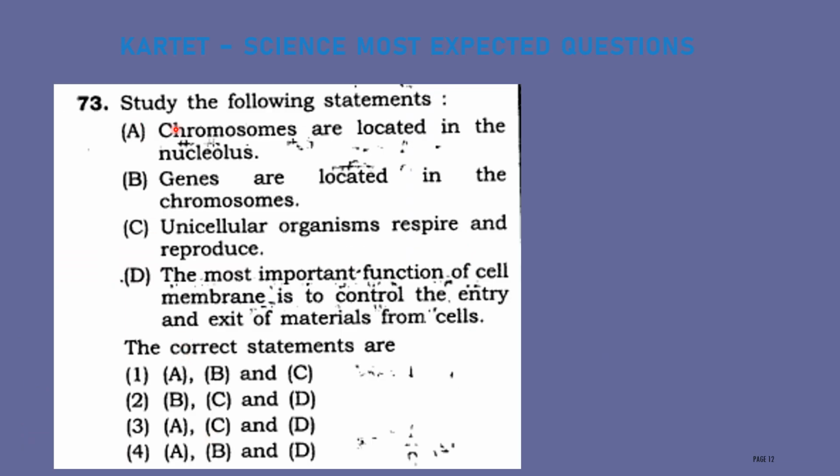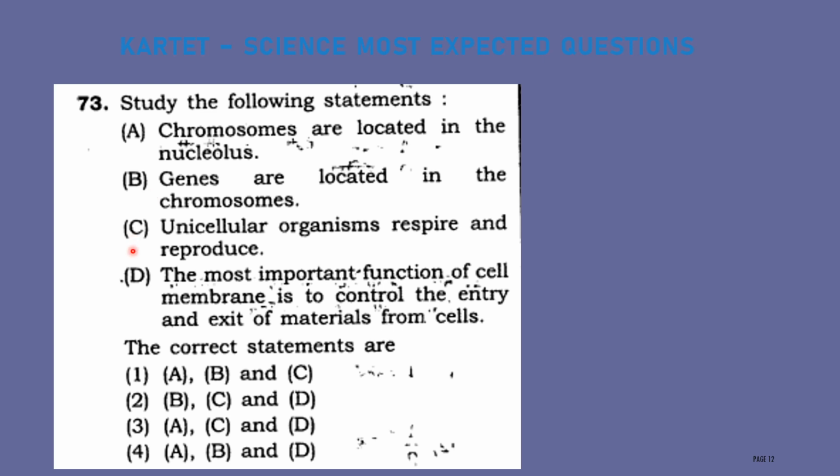Next question, study the following statements. You have to pick the correct statement among these four options. Option A, chromosomes are located in the nucleus. This is the wrong one because chromosomes are located in the nucleus. Option B, genes are located in the chromosomes. Yes, all the genes will be located in the chromosomes.